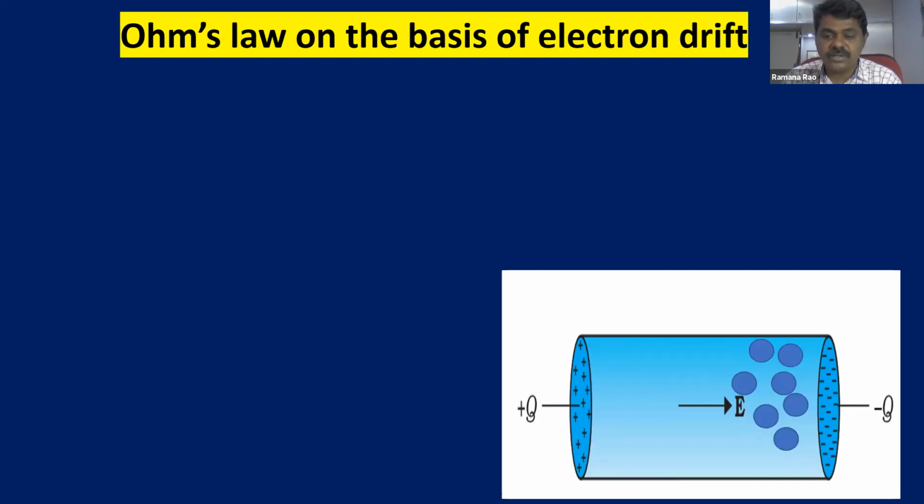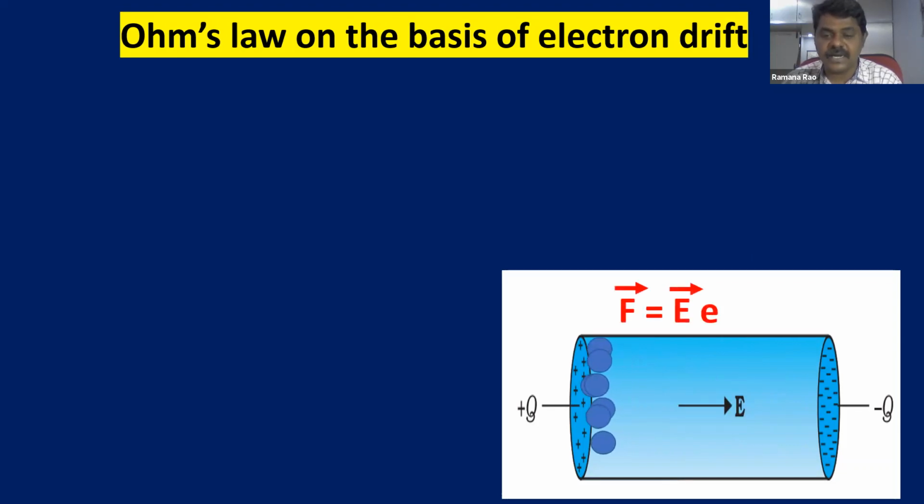So force is going to act on the electrons. The force is applied by whom? Force is applied by the electric field, because the electric field is acting here. Now let us see what that force is.